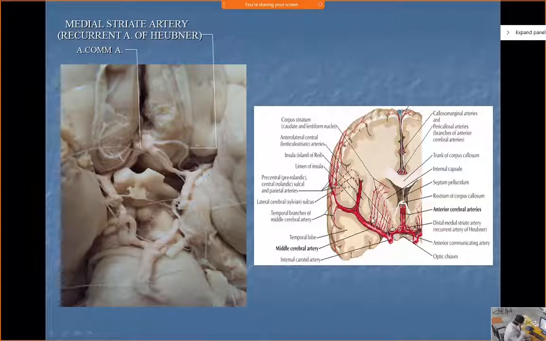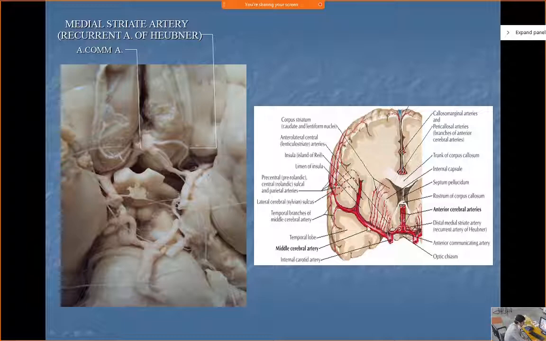Now it's very important because these central branches mainly supply some white matter, which carries sensory fibers from the periphery and motor fibers from the brain to the periphery. This area is a compact collection of these fibers, and it is known as the internal capsule.